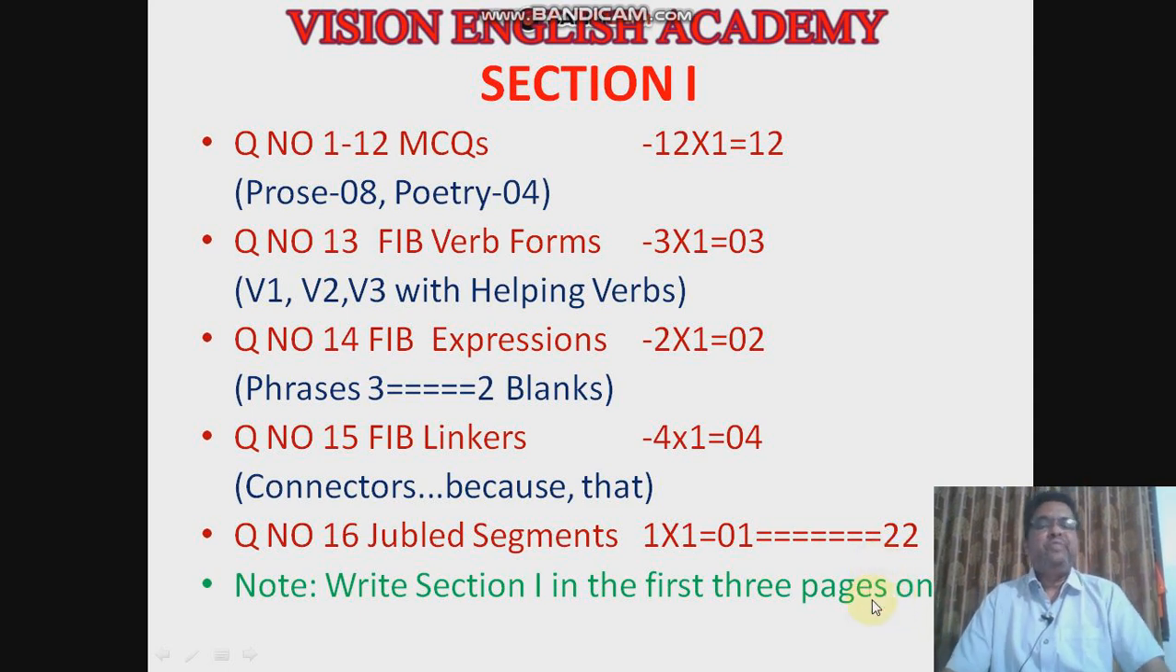It belongs to grammar, verb forms. You know very well, V1, V2, V3 verb forms are there. They will give the base form of the verb in the bracket. You have to change the form of the verb as per the sentence, by introducing a helping verb also if necessary. They will give one paragraph with 3 blanks, and in the bracket the basic form of a verb will be given. You have to change it to V2 or V3 as per the sentence and fill it in. It gives you 3 marks.